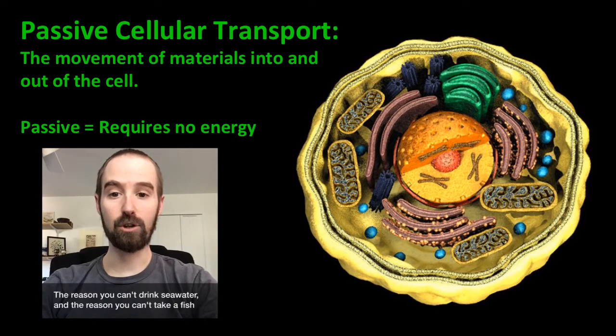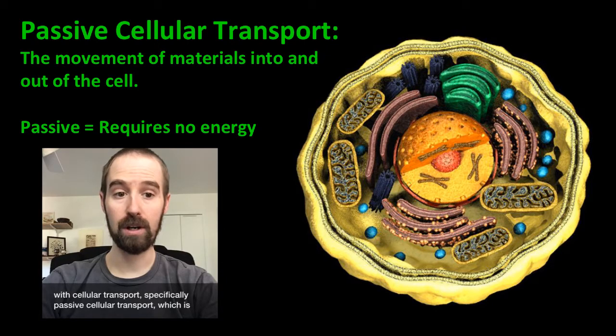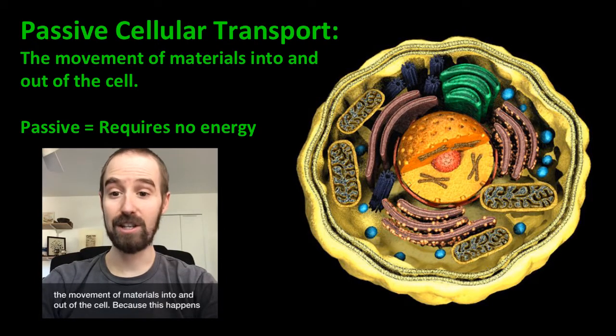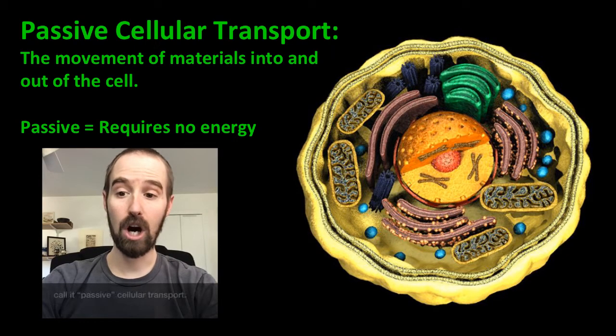The reason you can't drink seawater, and the reason you can't take a fish out of the sea and drop it into a tank of fresh water, has everything to do with cellular transport, specifically passive cellular transport, which is the movement of materials into and out of the cell. Because this happens due to the random motion of particles, cells do not need to expend any energy in order for this kind of transport to occur, which is why we call it passive cellular transport.